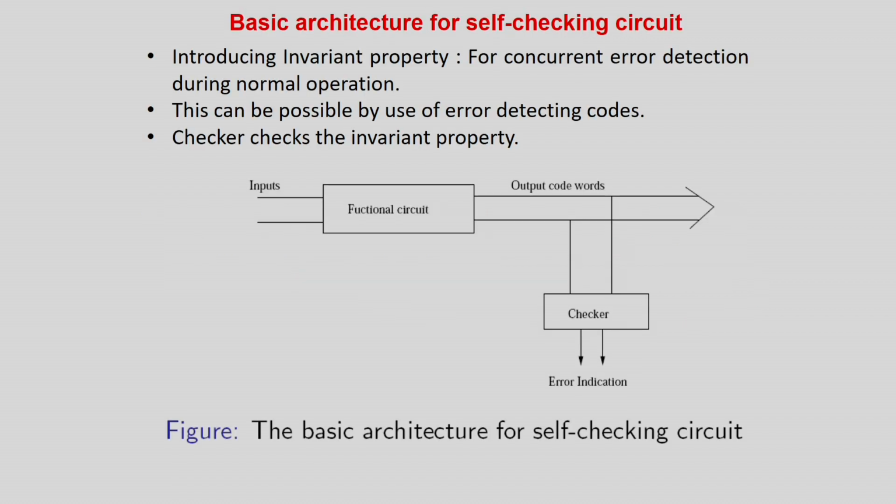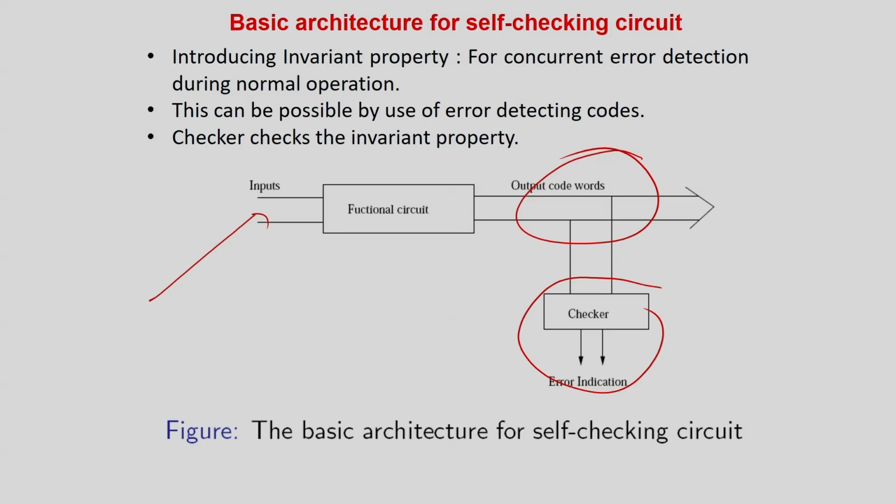So I will take an example, it basically looks like this. The functional circuit inputs are normal flowing inputs, whatever is coming, you have no control on that, but the outputs will always be a code word. Either it's a parity code, M out of N code, Berger codes, many coding techniques are there. And there is a checker, which will just check whether the output is a proper code word or not: even parity, odd parity, M out of N, one-hot. If the code is matched, it will say that there is no error.